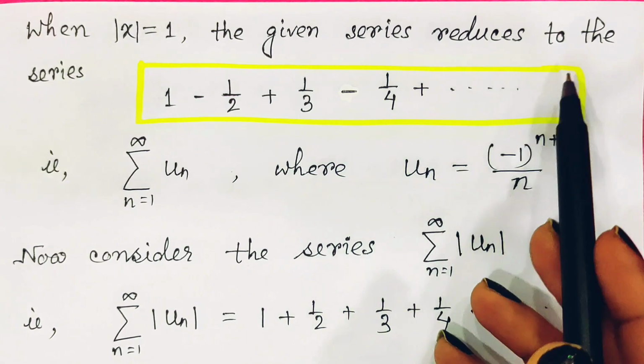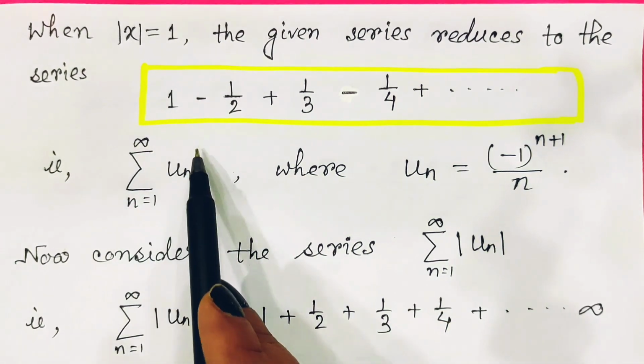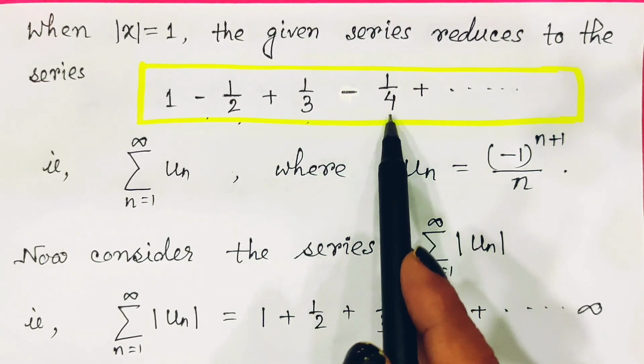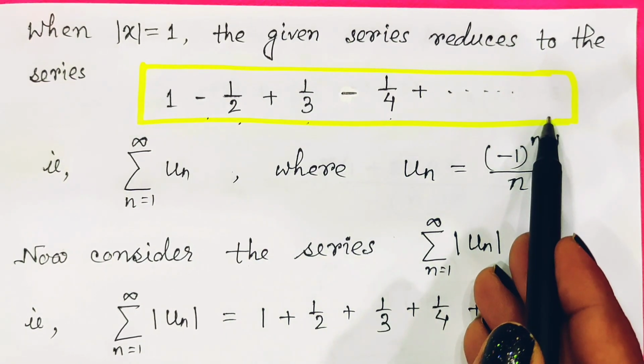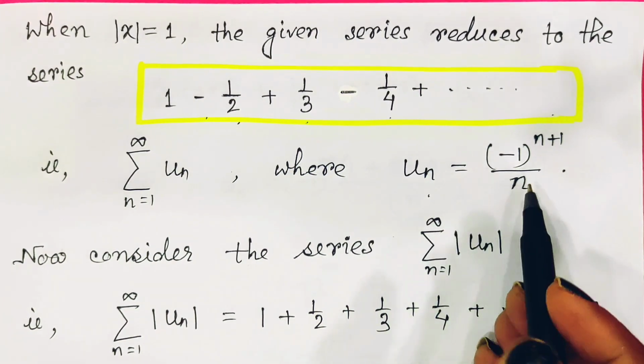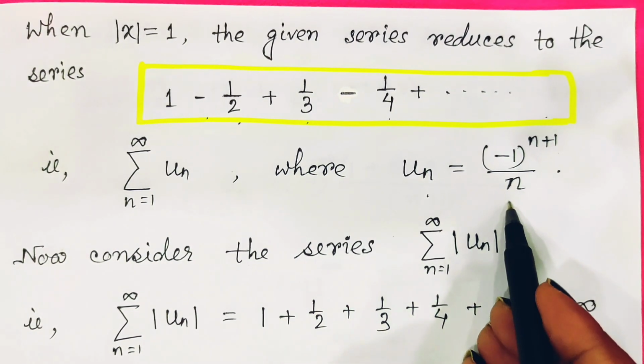When |x| equals 1, the given series reduces to 1 minus 1 by 2 plus 1 by 3 minus 1 by 4, and in this way. For this series, the nth term is (-1)^(n+1) by n.